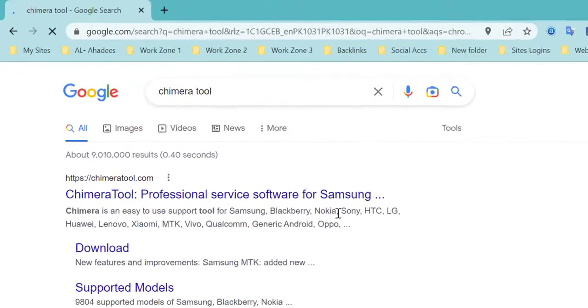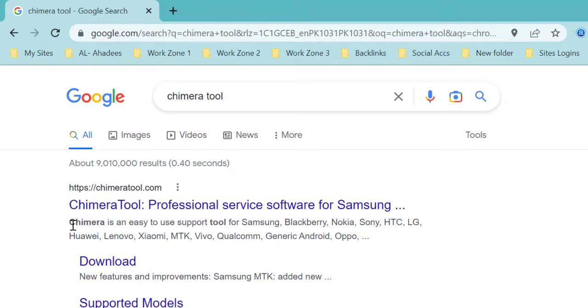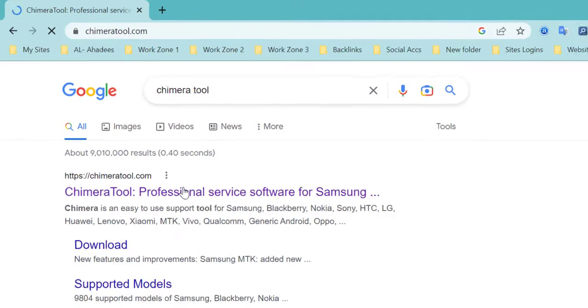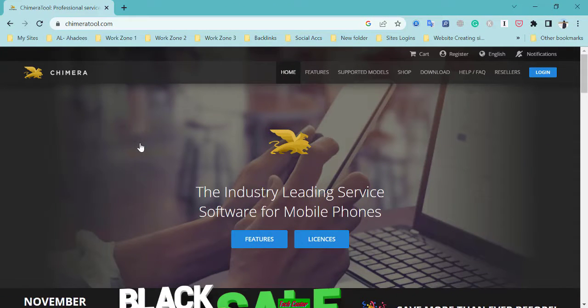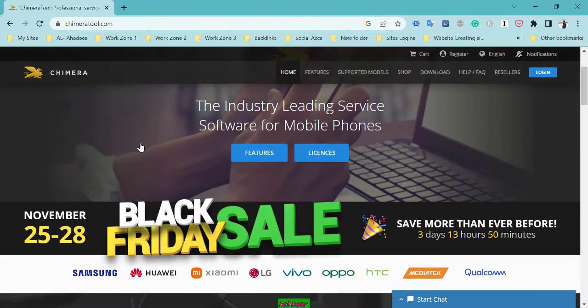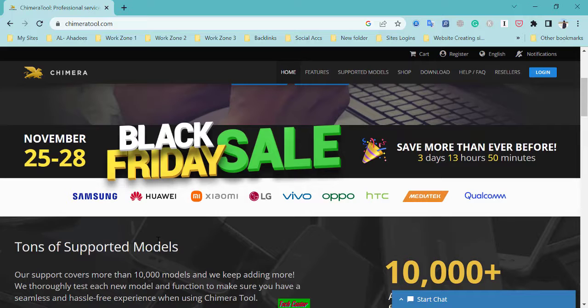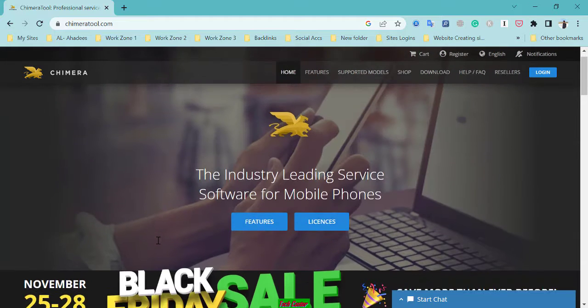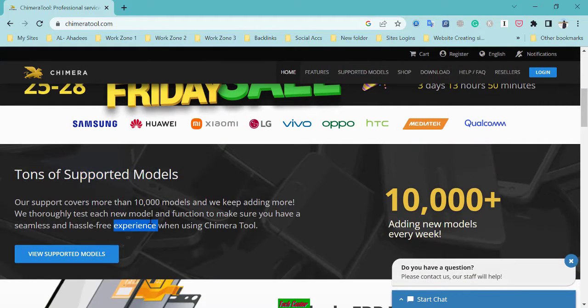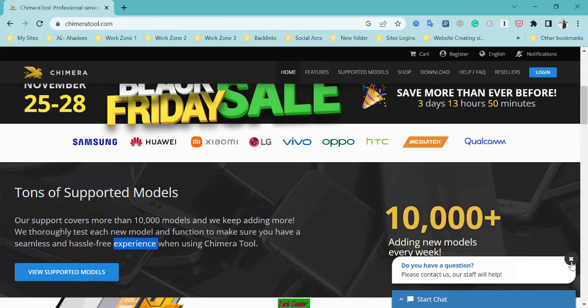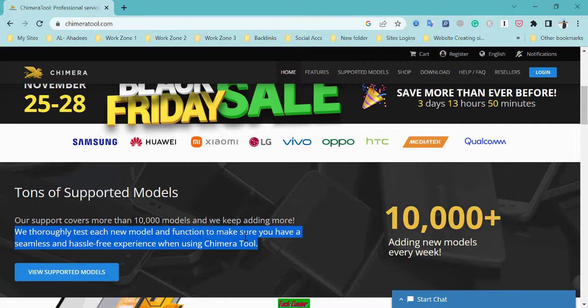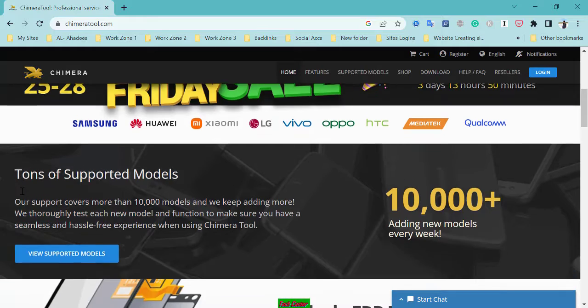After searching, you will see this website on top of the results, chimeratools.com. Open this website. Okay. Chimera Tool, the industry-leading service software for mobile phones. This is industrial software for your mobile phone. It supports many models, 10,000 plus models of mobile phones.